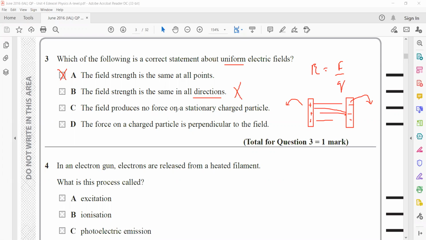The field produces no force on a stationary charged particle. There will be a force, and it will be a constant force. The force on the charged particle is perpendicular to the field. The direction of the force is according to the force experienced by a test positive charge. So if we place a positive charge, as the electric field is from positive to negative, the positive charge will move towards the right hand side.